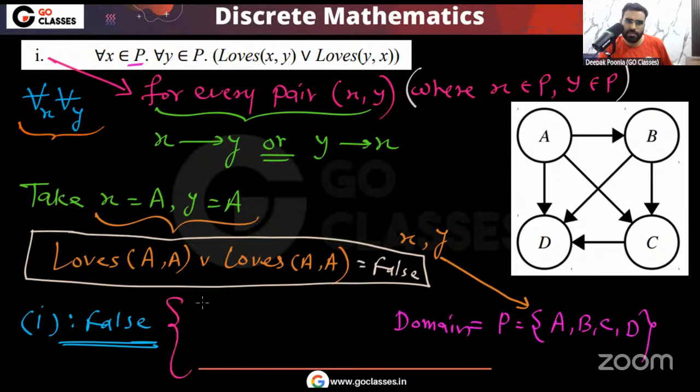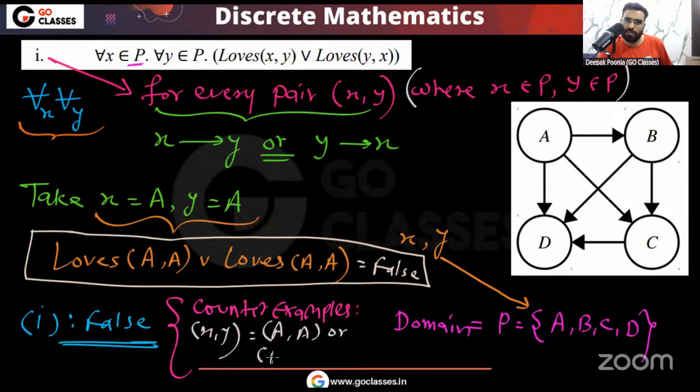Let me write what are the counter examples. So the counter examples are basically that, if I take xy to be aa or bb or cc or dd. These are the counter examples. I hope you understood. So this is the complete analysis.